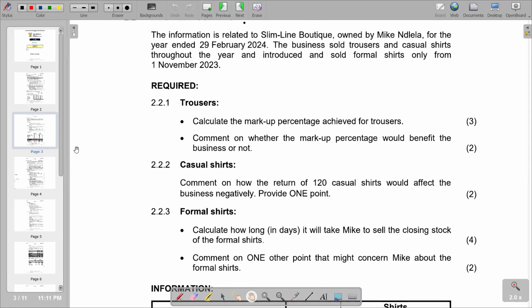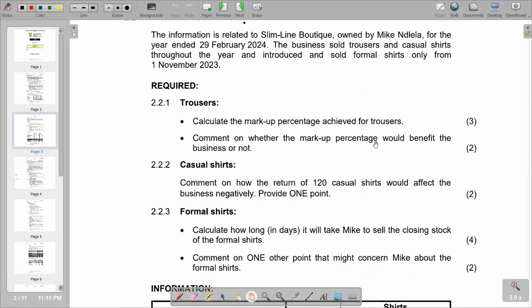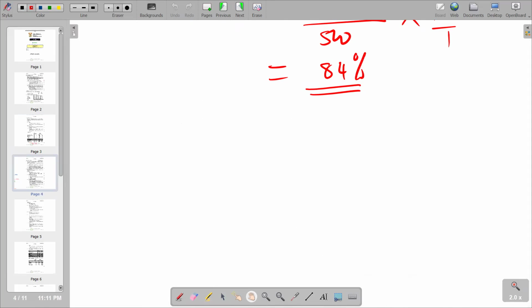So remember, if you refer to the markup, we have got 80%, which is too high a markup. So obviously, it's going to lead to the price being high. And when the price gets high, the demand will go down. So you're going to see a contraction in sales, which is going to reduce the revenue, which is not a good position. In responding to this question, which says comment on whether the markup percentage will benefit the business or not, it will not benefit because of the reduction of sales that is going to take place.